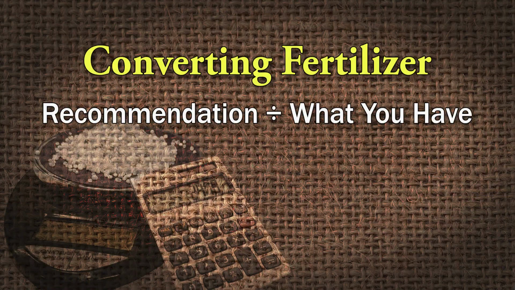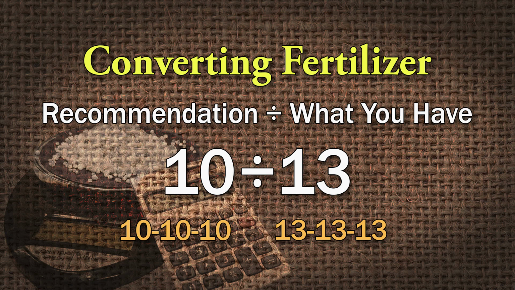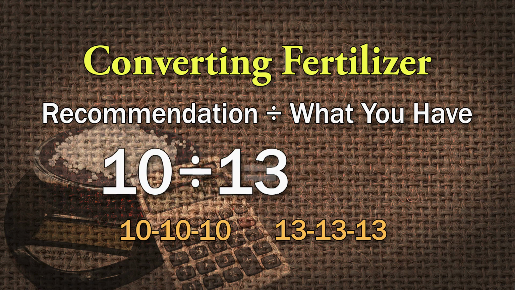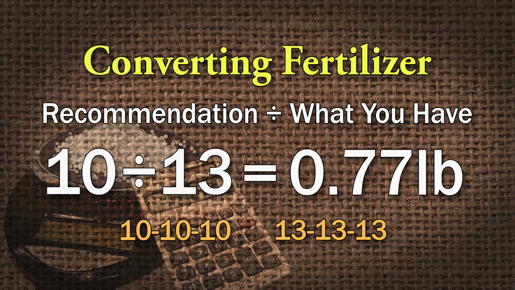What you do is you do what is recommended divided by what you have. So 13-13-13 is what you have, 10-10-10 is what was recommended. So you do 10 divided by 13. Instead of 1 pound of 10-10-10 in 100 square feet, you put down 0.77 pounds, about 3/4 of a pound, of 13-13-13. You get the exact same nutrients, and you don't need to go buy another bag of fertilizer that is going to sit in your garage.